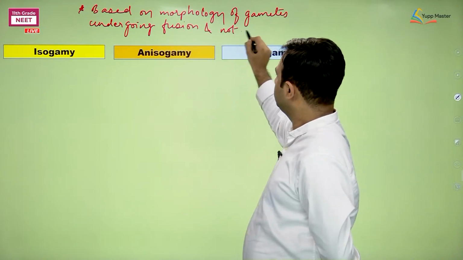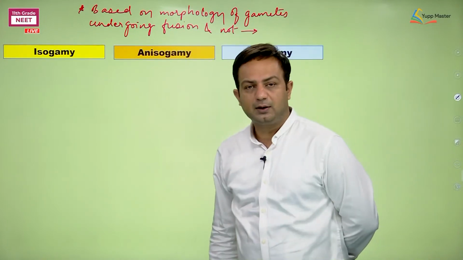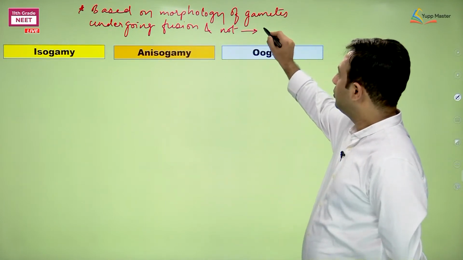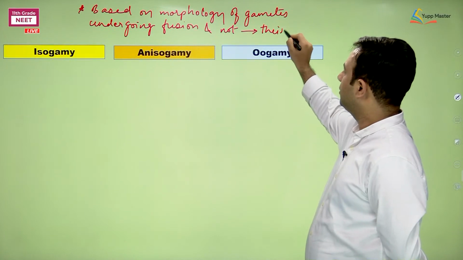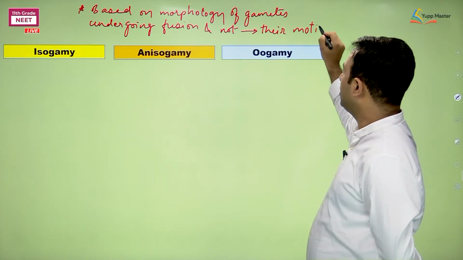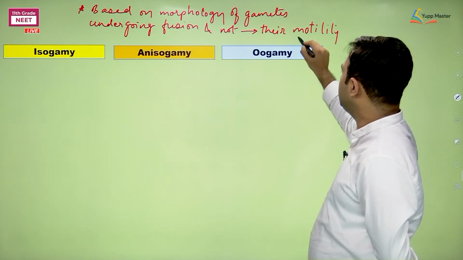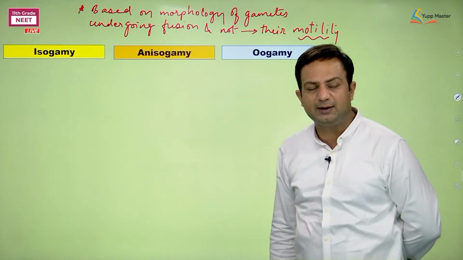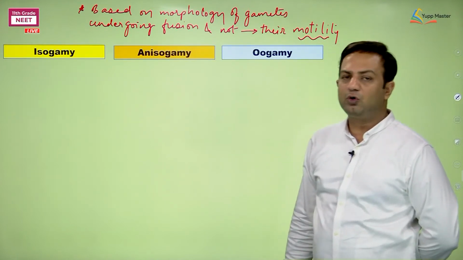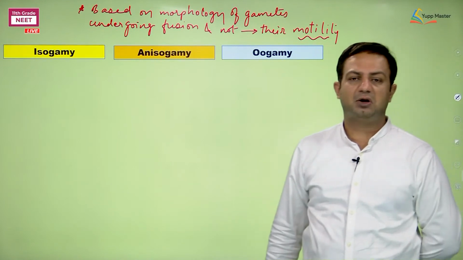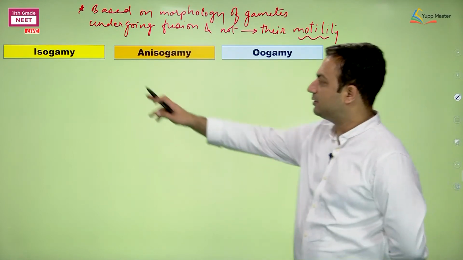Remember, it is not their motility. Motility means the locomotion abilities. Don't consider whether the gamete is motile or non-motile here.